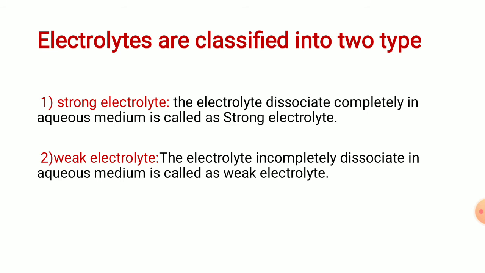Then we discuss the classification of electrolytes. The electrolytes are classified into two types. First one is strong electrolyte and another is weak electrolyte. An electrolyte that dissociates completely in aqueous medium is called a strong electrolyte, and an electrolyte that dissociates incompletely in aqueous medium is called a weak electrolyte.